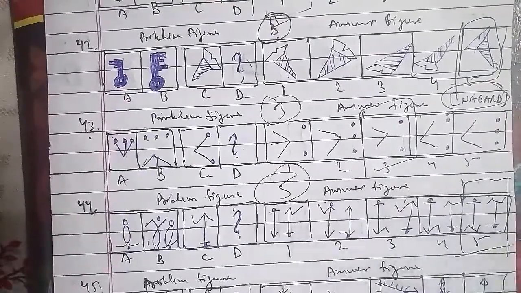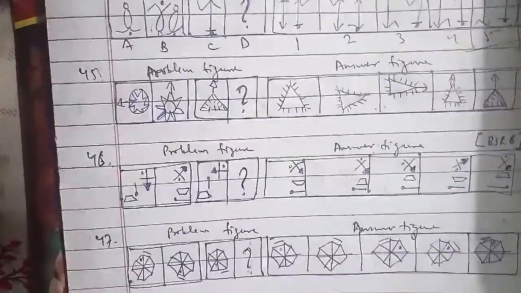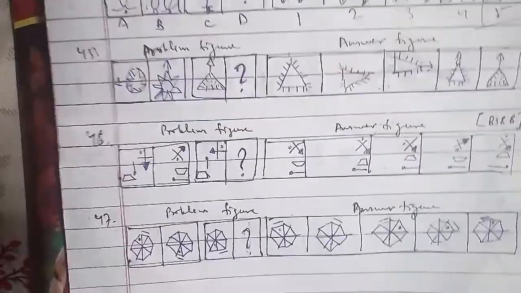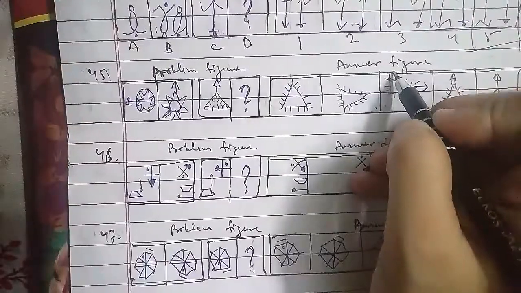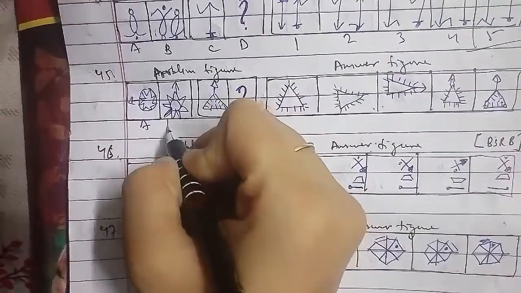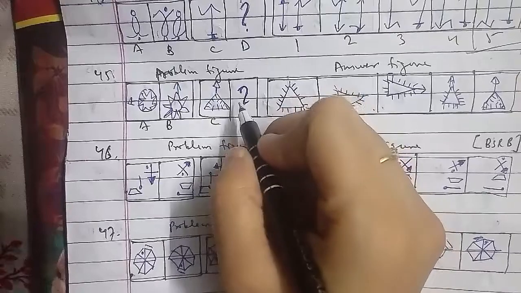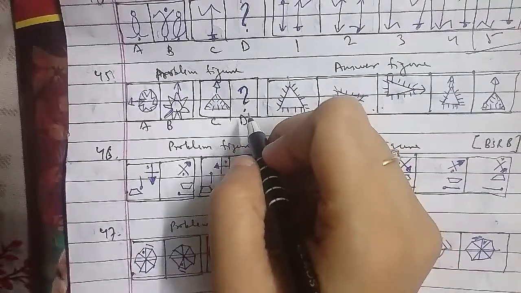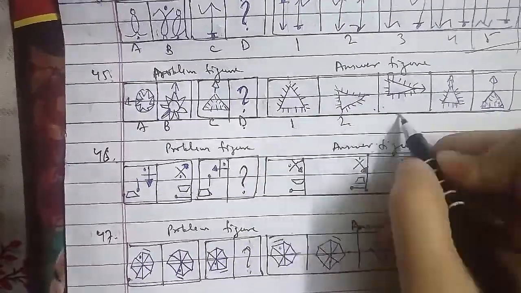Now we will go ahead to the next one, which is the 45th question of the session that we have to discuss. As you can see here, we have the problem figures and the answer figures as well. The figures are named A, B, C and D, and this we have to find out. This also plays an important role when talking about these questions. The answer figures are 1, 2, 3, 4 and 5 respectively.